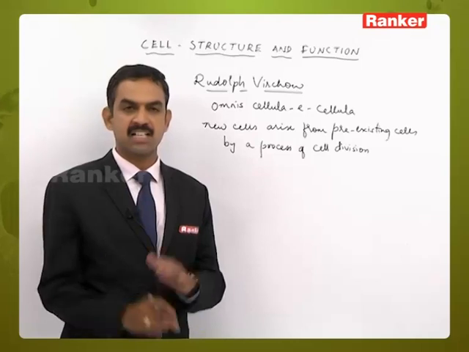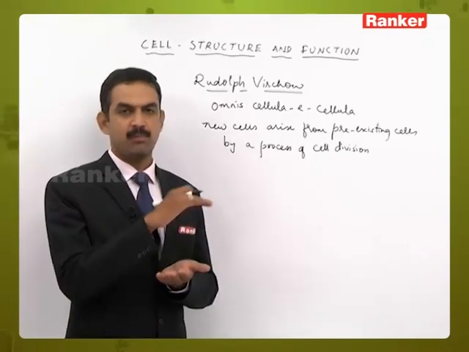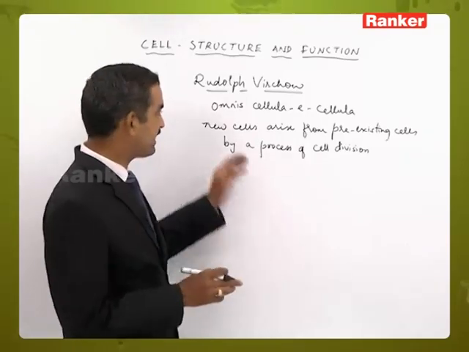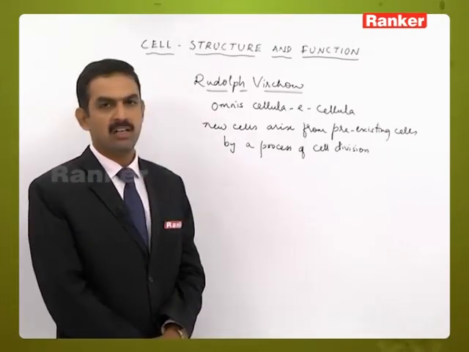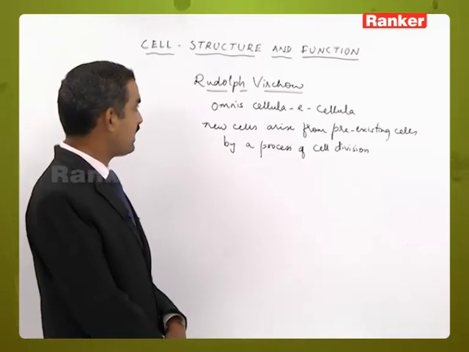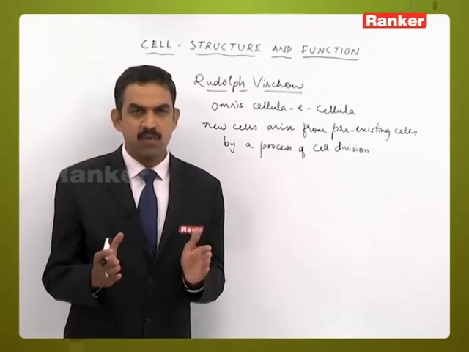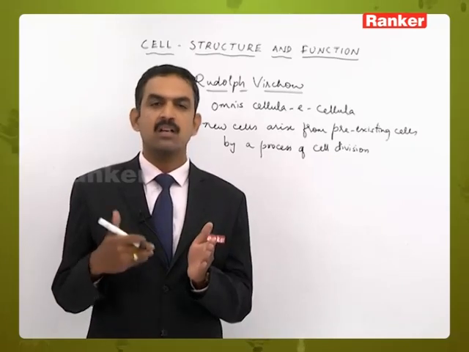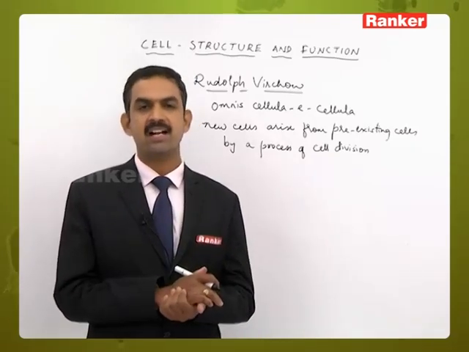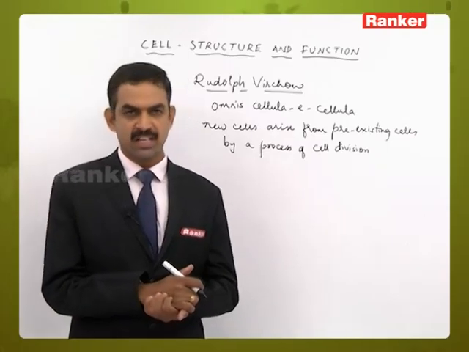According to him, the new cells arise from the pre-existing, that is, the parent cell. So from the parent cell the new cells form by division. That concept is contained in omnis cellula e cellula. When the cell is dividing, not only the cytoplasm or protoplasm, but the chromosomes are also divided and transferred to the next generation.